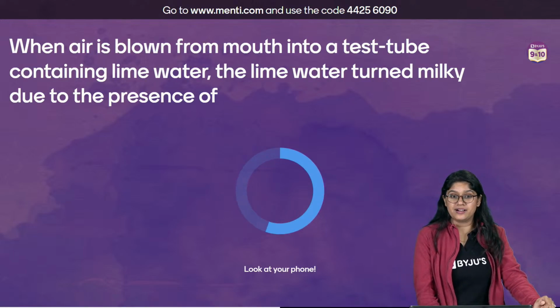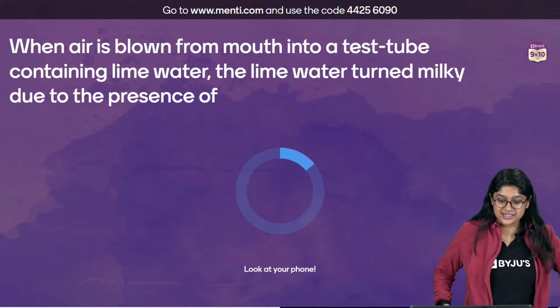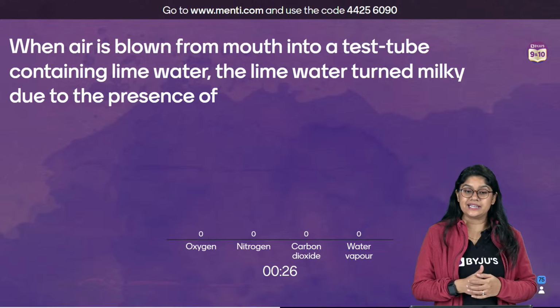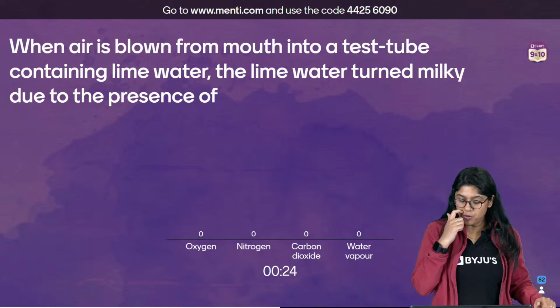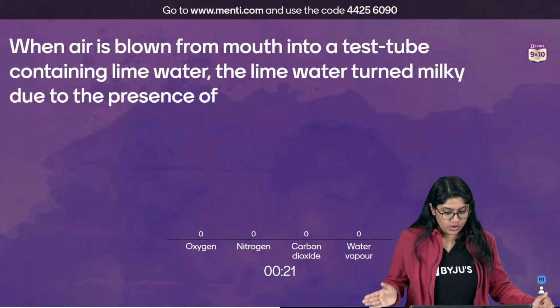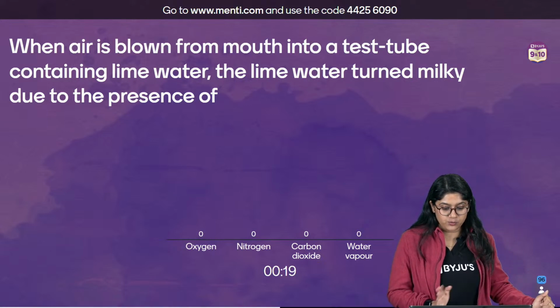When air is blown from the mouth into the test tube containing lime water, the lime water turns milky due to the presence of what? Oxygen, nitrogen, carbon dioxide, and water vapor.